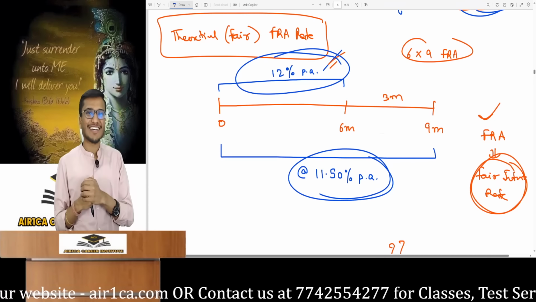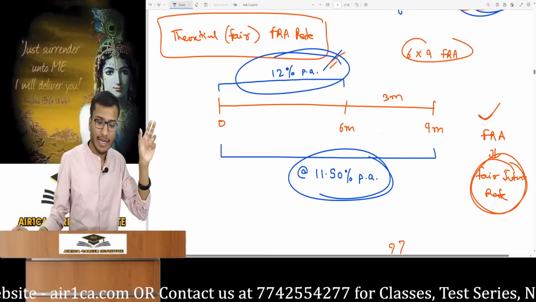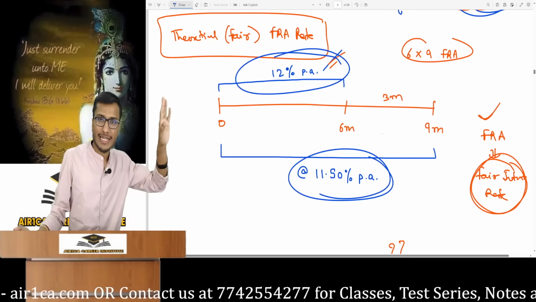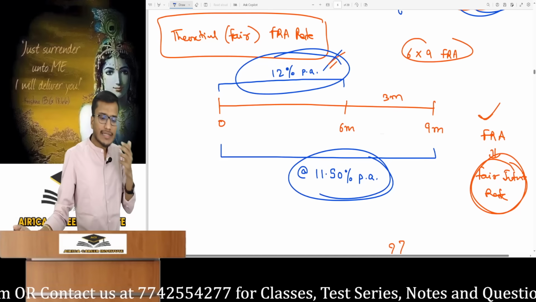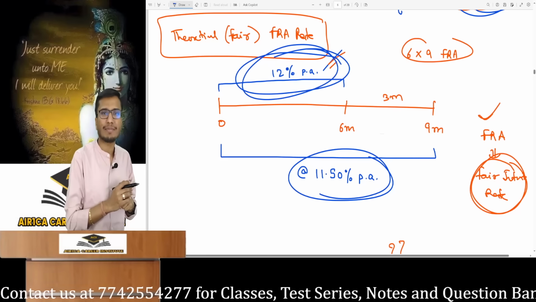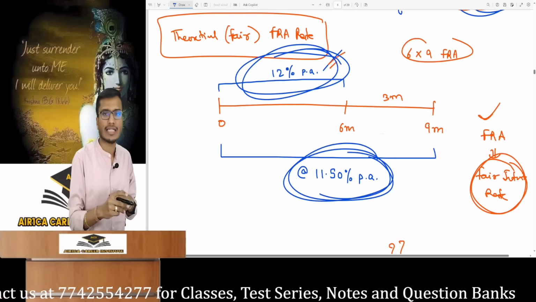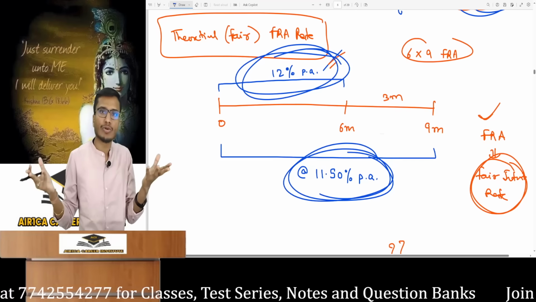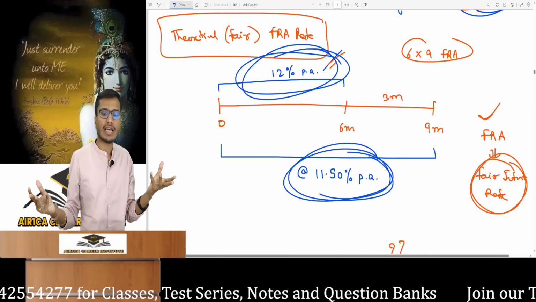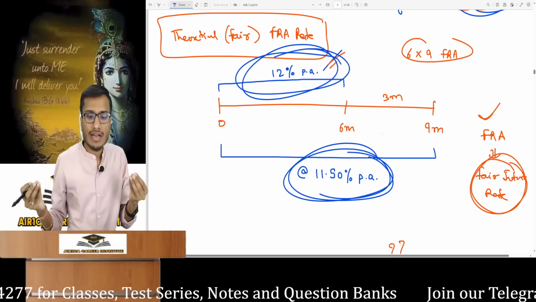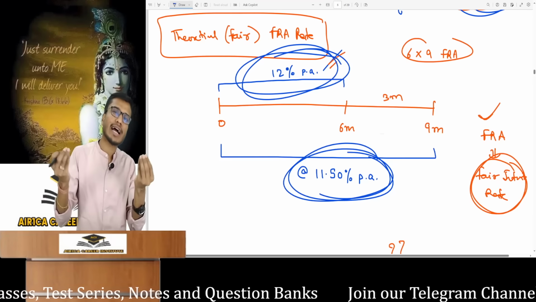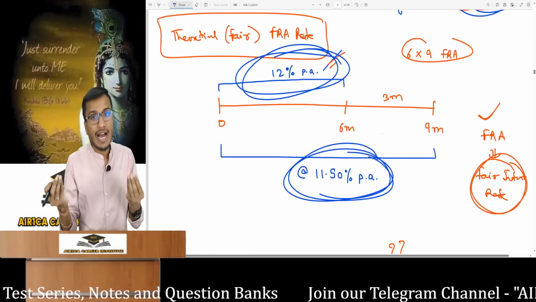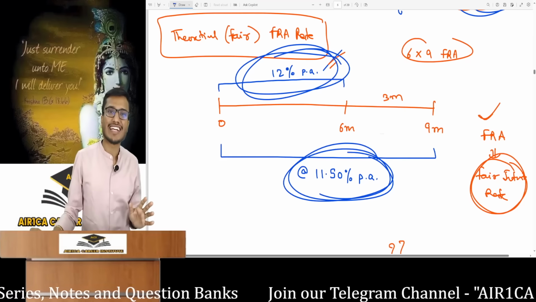This happens practically. And this interest rate is per annum. I'm not paying 12% for 6 and 11.5% for 9 months. This per annum rate will be adjusted. Why are these rates different? 6 months 12% annually, 9 months a different rate. This is a standard market rule which you'll find in practical life. I mean, if you go to a shopkeeper and say you need 1 pen, he'll say it costs 10 rupees. Now if I say I'll buy 100 pens from you, for 100 pens, he quotes 9.5.